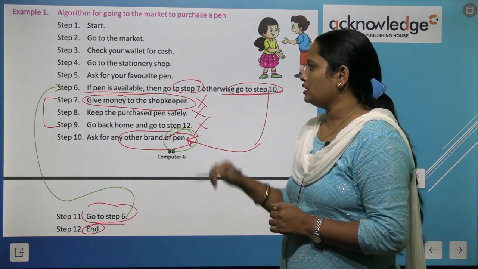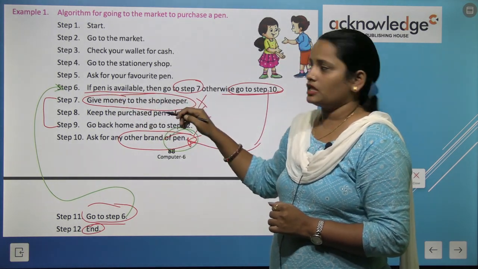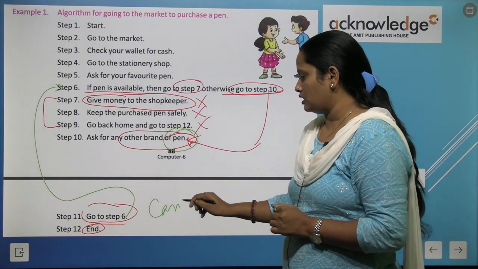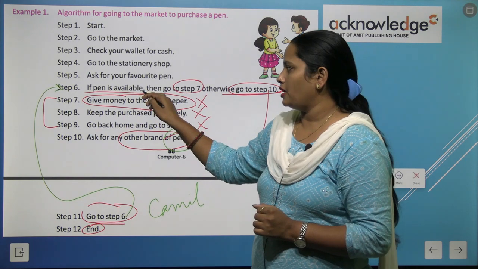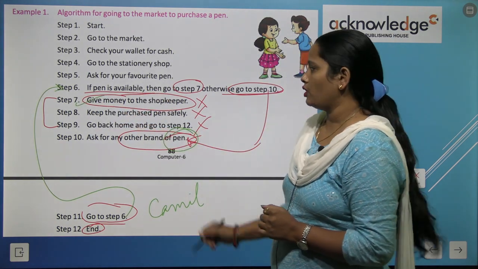If pen is available, then go to the next step. After going to step number 6, it means there is another brand. Suppose it is giving me a Camel brand pen. So I have purchased that pen. Then we have to give money. Without giving money, we cannot come from there.